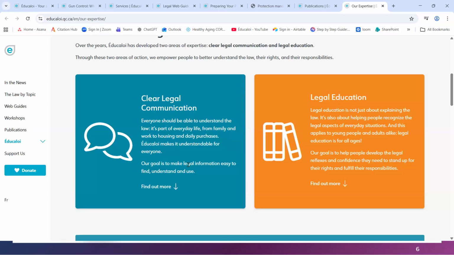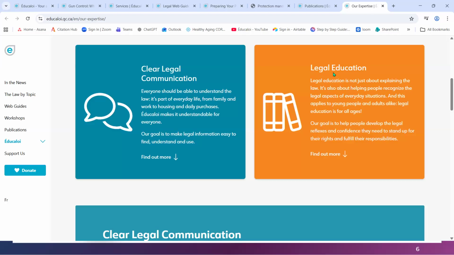Everyone should be able to understand the law, its part in everyday life, from family to work to housing and daily purchases. Éducaloi makes it understandable for everyone with a goal to make legal information easy to find, understand, and use. And legal education is not just about explaining the law, it's also about helping people recognize legal aspects of everyday situations. This applies to young people and adults alike.